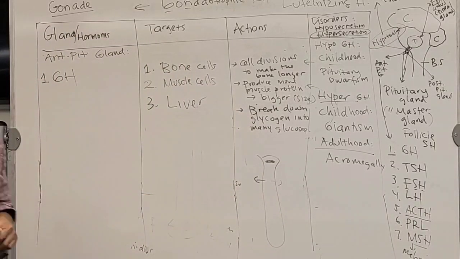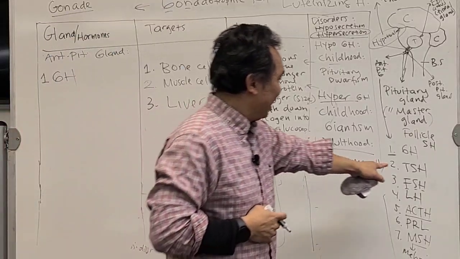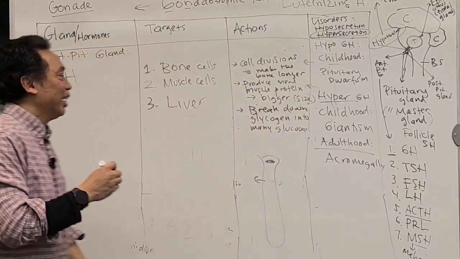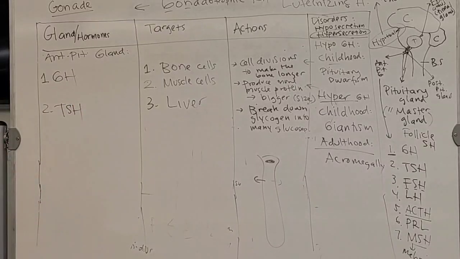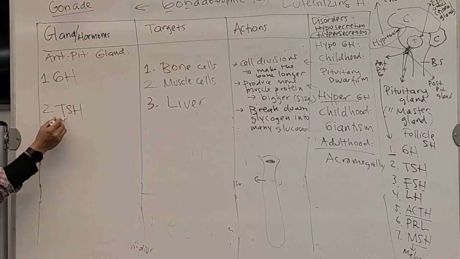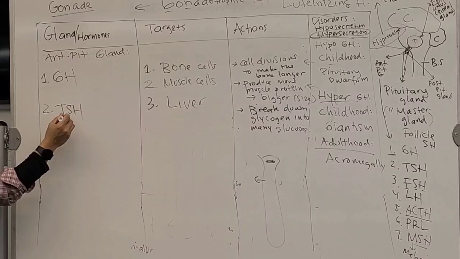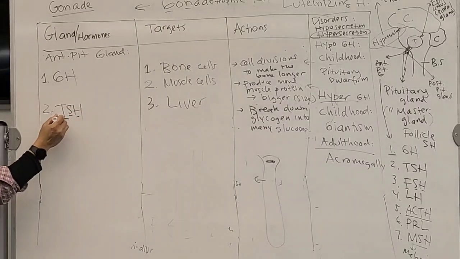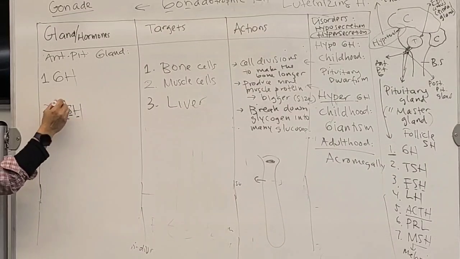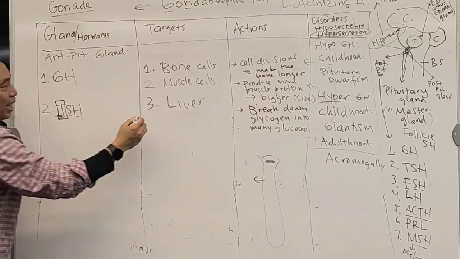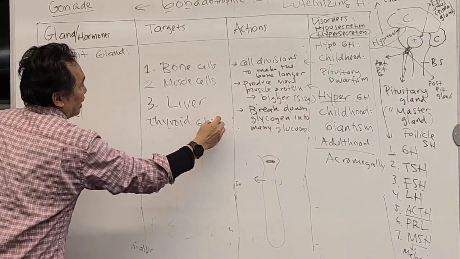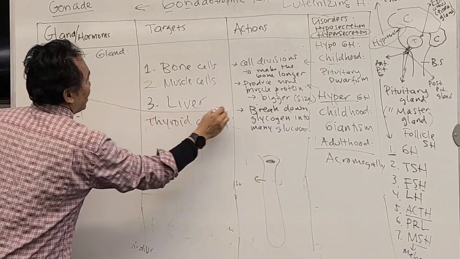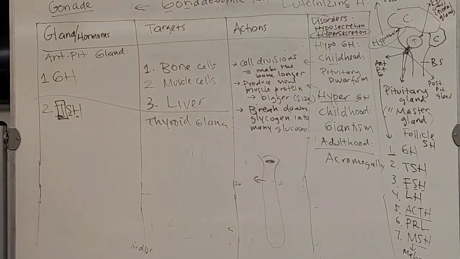Now the next one, TSH. And the name is telling you over here: thyroid stimulating hormone. What is the target going to be? The thyroid gland. So the target for TSH will be the thyroid gland.